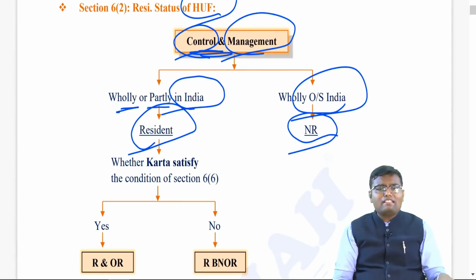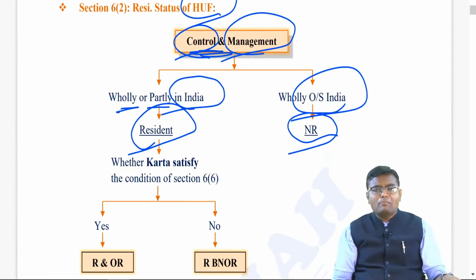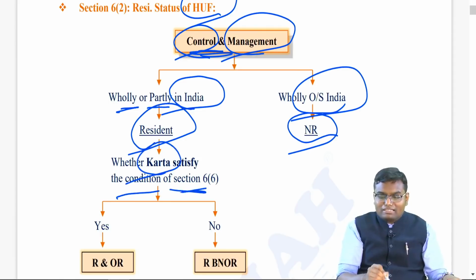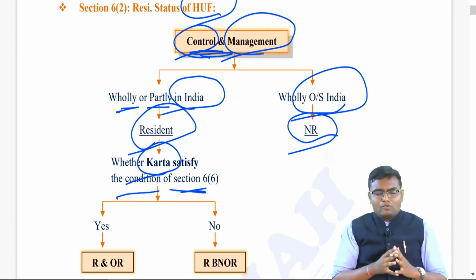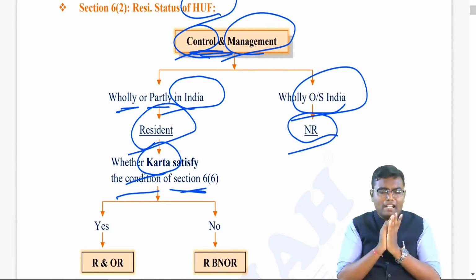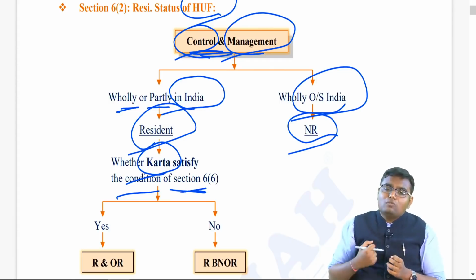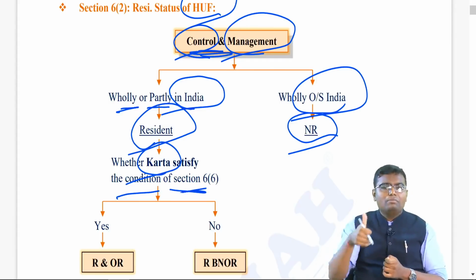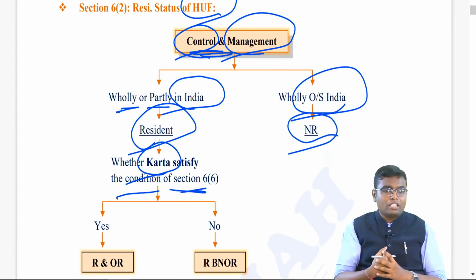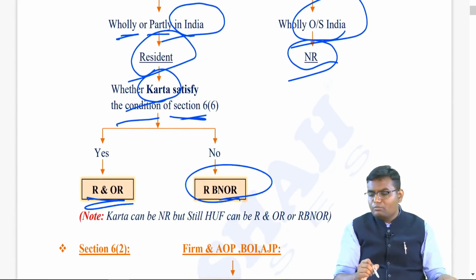But once HUF is resident, we have to decide whether it is R&OR or RBNOR. And for that, the government said, check whether both additional conditions are satisfied or not by the Karta. Now understand, once you satisfy the Section 6(2) condition, that is of control and management, you don't need to see the basic condition for the Karta. You directly need to see the additional condition of the Karta: minimum 2 years resident in the last 10 years plus minimum 730 days in the last 7 years. If Karta satisfies both additional conditions, then you become R&OR, otherwise you become RBNOR.